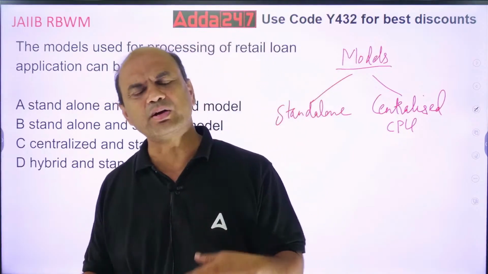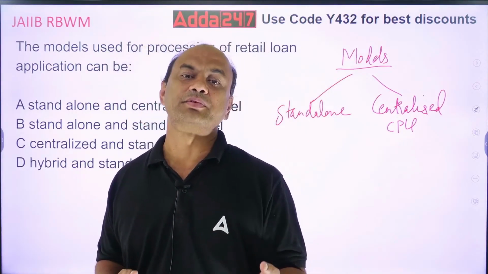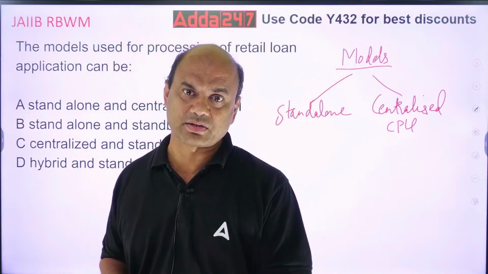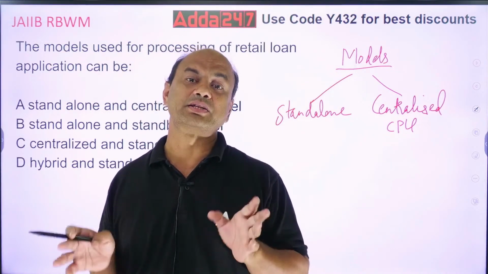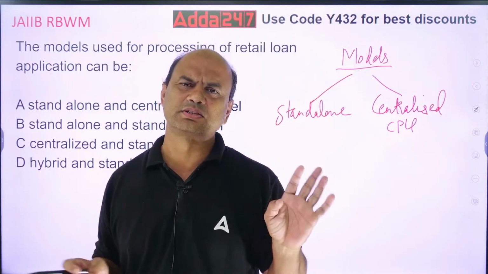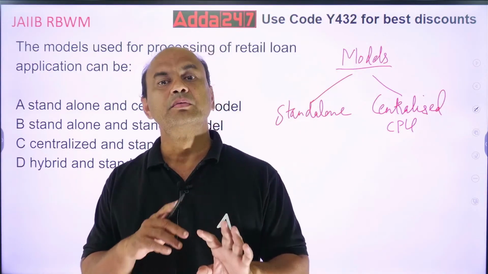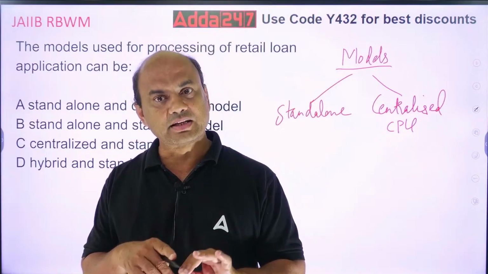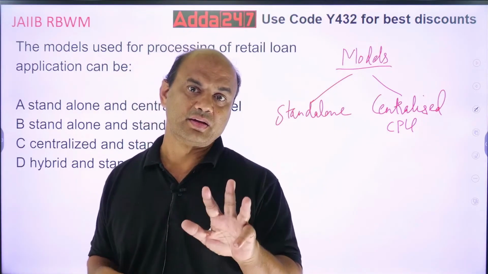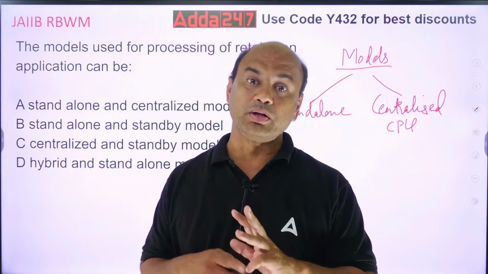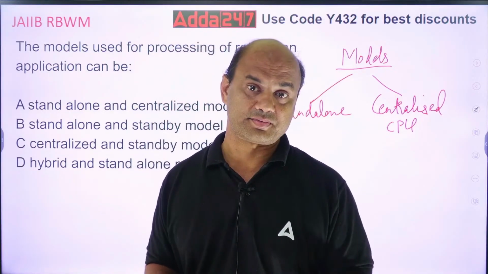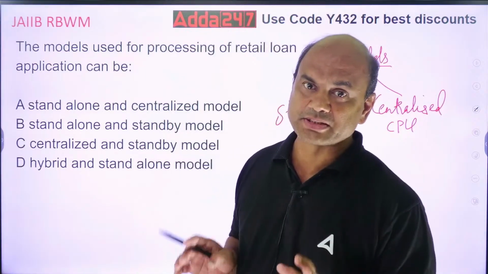Now visits depend on bank to bank. Sometimes the CPU tells the branches to do the visit. The ideal situation is CPU will do all the visits. So visit, processing, sanctioning, disbursement, these 4 parts are done by the CPU. Then monitoring is done by the branch later. So this is the basic difference.